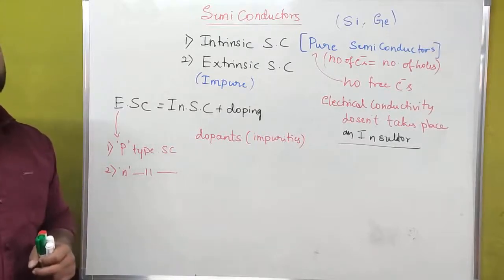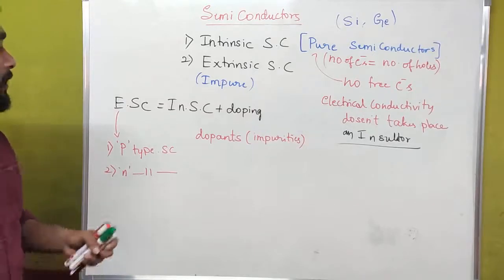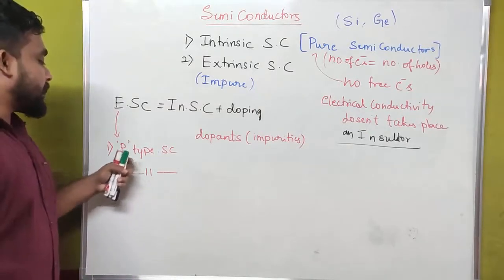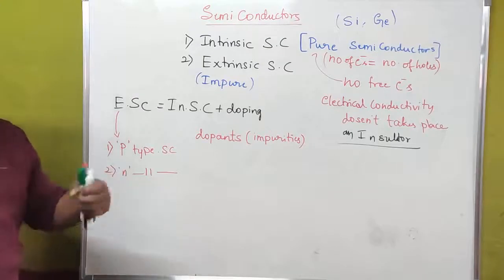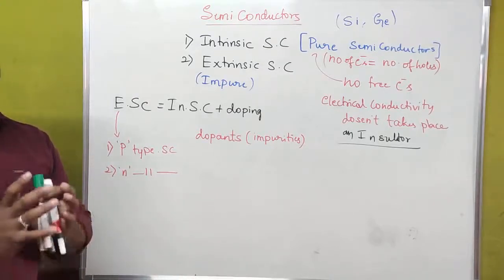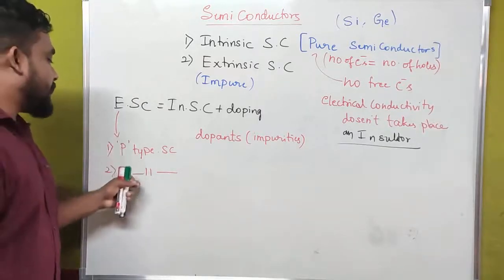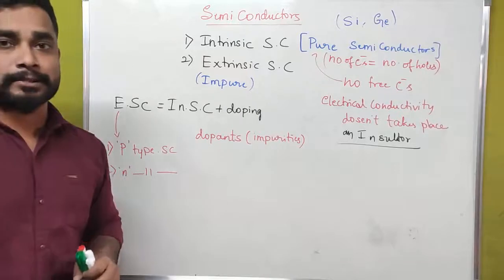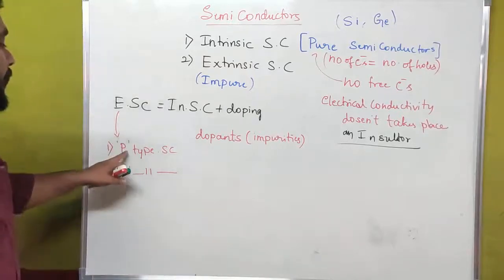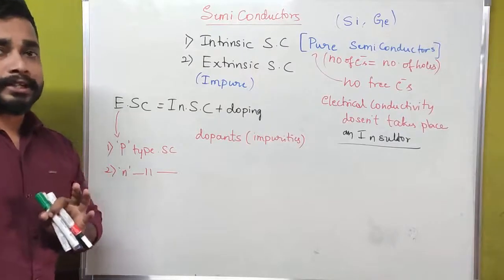This is also an important concept from your exam point of view. They may ask a question like this: explain P and N type semiconductors. By drawing a neat diagram, explain the construction and working of a P type and N type semiconductor. If they ask this question, you will get 5 marks in your examination.